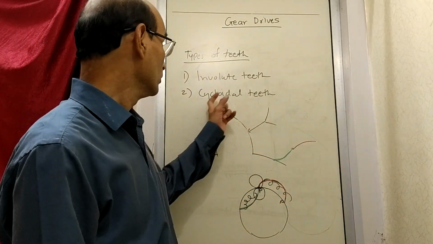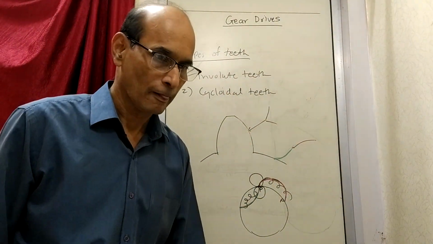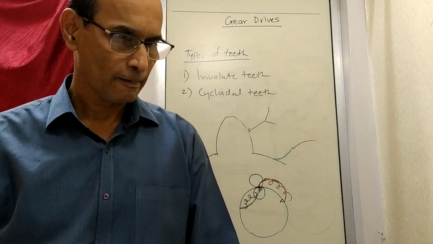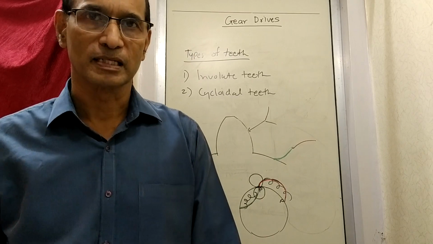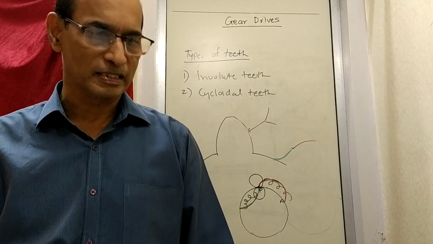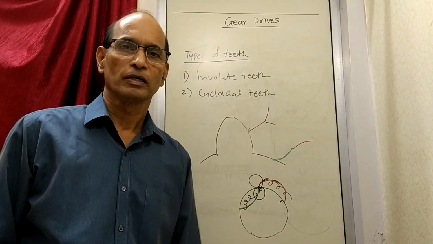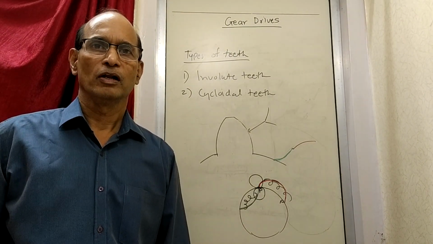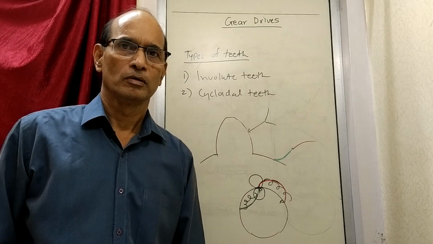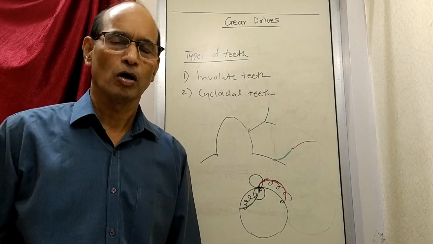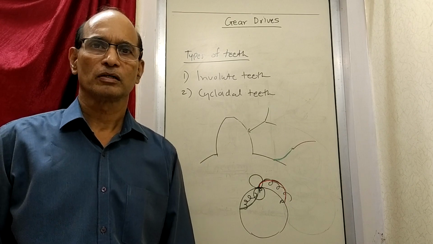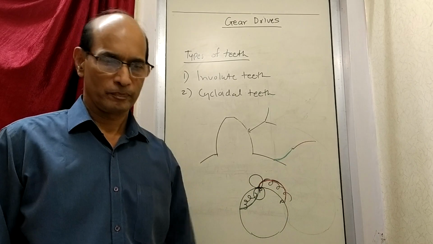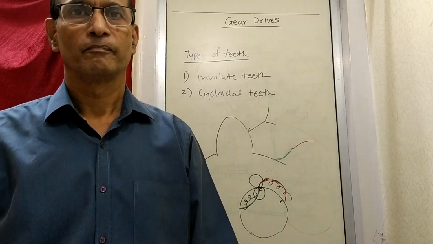Third point now you write down for involute is a small change in center distance, or you can write a variation in center distance. A small variation in center distance does not affect velocity ratio for involute tooth profile.